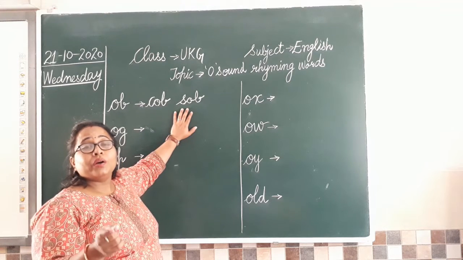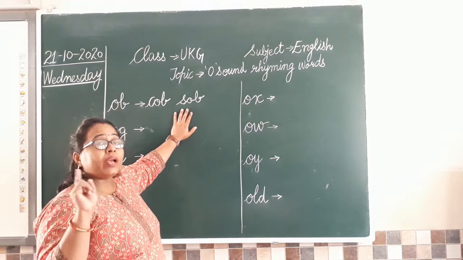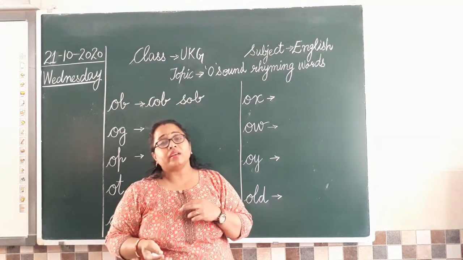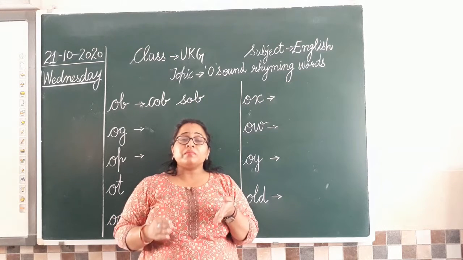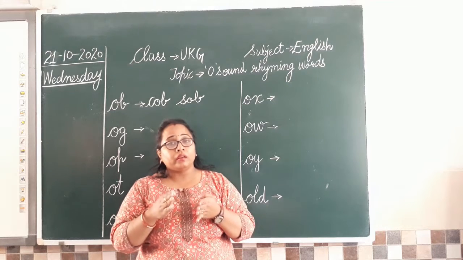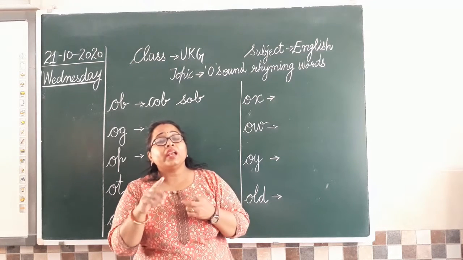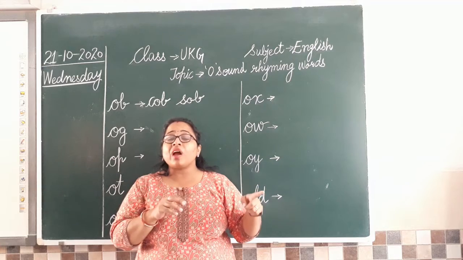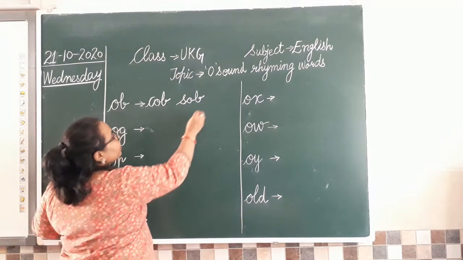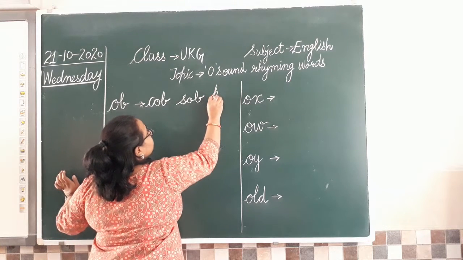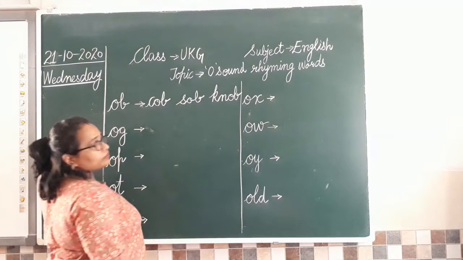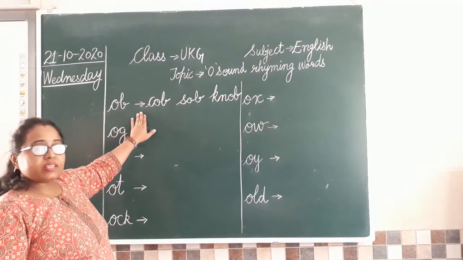We call it a knob. Now, when I taught you the ob sound, I told you, when we pronounce it, the sound that comes is n, ob, knob. But we don't write only n. We write k and n together. Why? The sound of the alphabet k is silent here. Okay? So let's write the word knob like this. Clear? So the ob sound is clear.